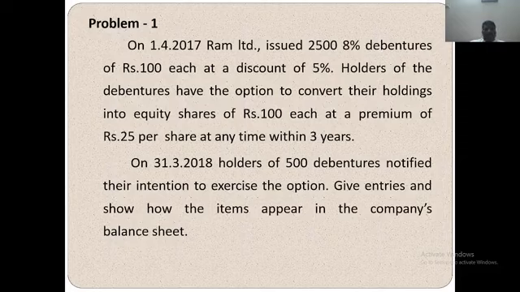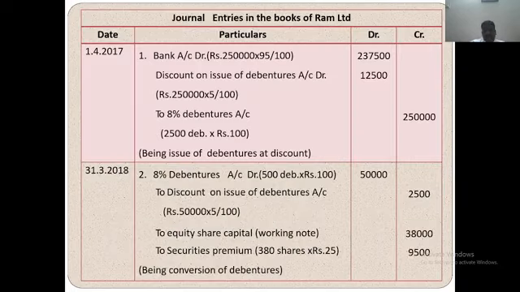So the journal entry: Bank account debit, Discount on issue of debenture account debit, to 8% debenture account. 2,500 into 100, that is 2,50,000, debited to bank account. Discount on issue of debenture account at the rate of 5%: 2,50,000 by 100 into 5, so 12,500. Total debenture amount 2,50,000.